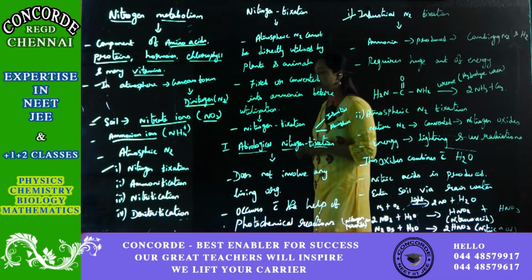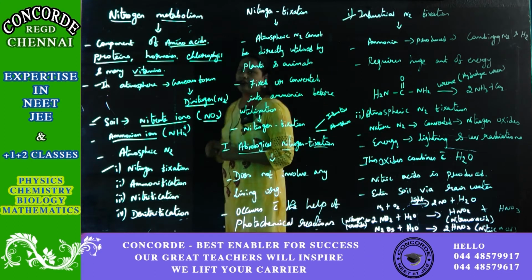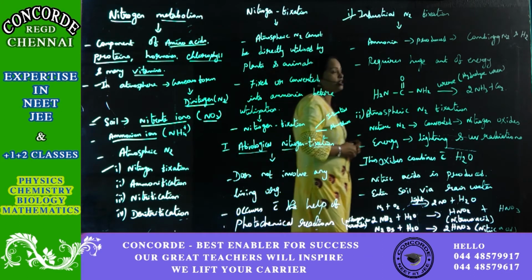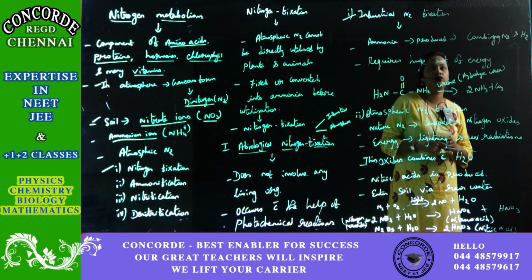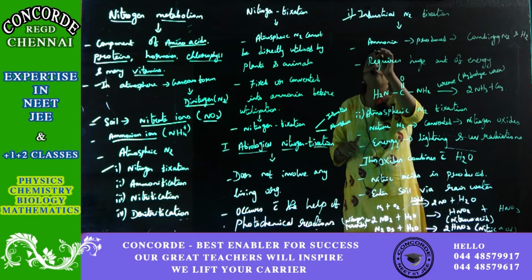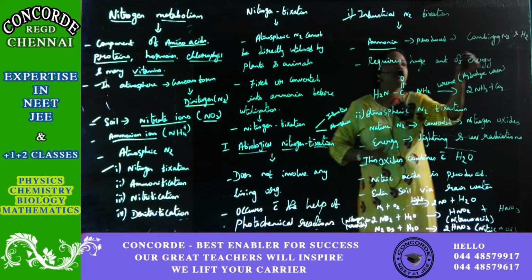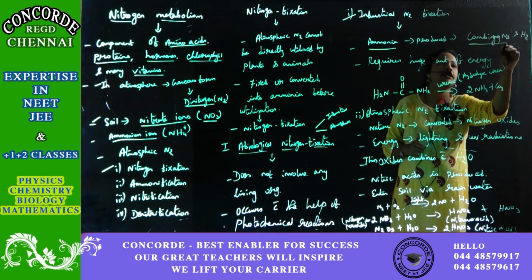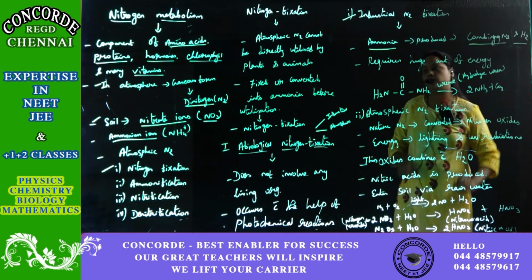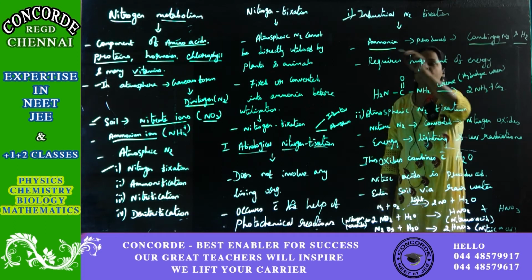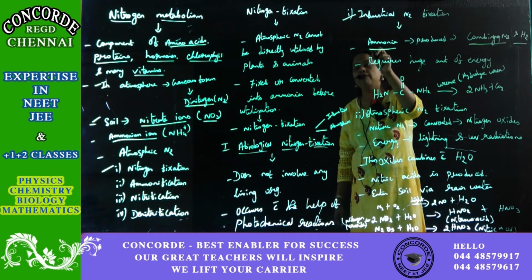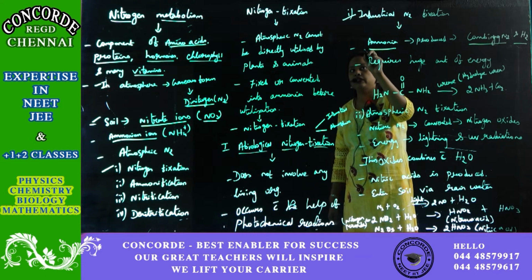How is nitrogen fixed in the industry? In these industries, first what we have to do is produce ammonia. To produce ammonia, we have to combine nitrogen and hydrogen. Ammonia is the end product of nitrogen fixation in the industries.